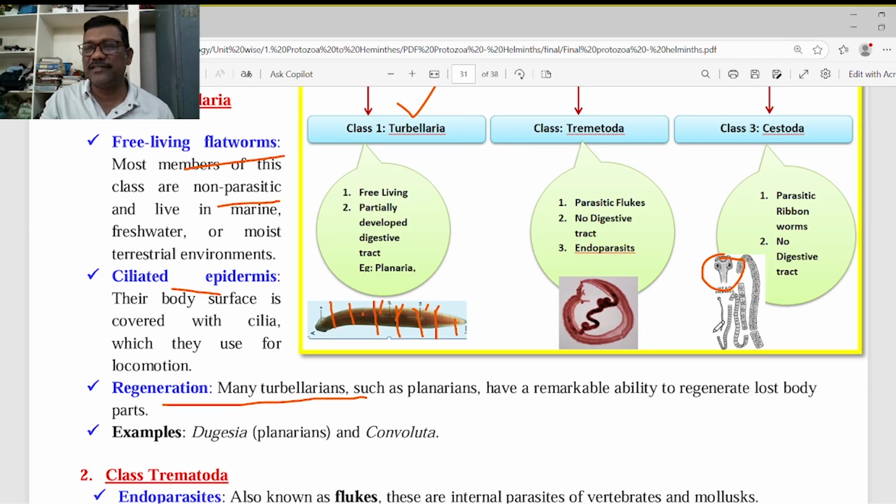to avoid unnecessary movement. The remaining part, the neck region, contains immature proglottids. These are mature proglottids. Actually, sexual reproduction takes place in these animals, that is, self fertilization takes place. The uterus is filled with eggs. In the immature proglottids, those eggs are present, but they are not developed.